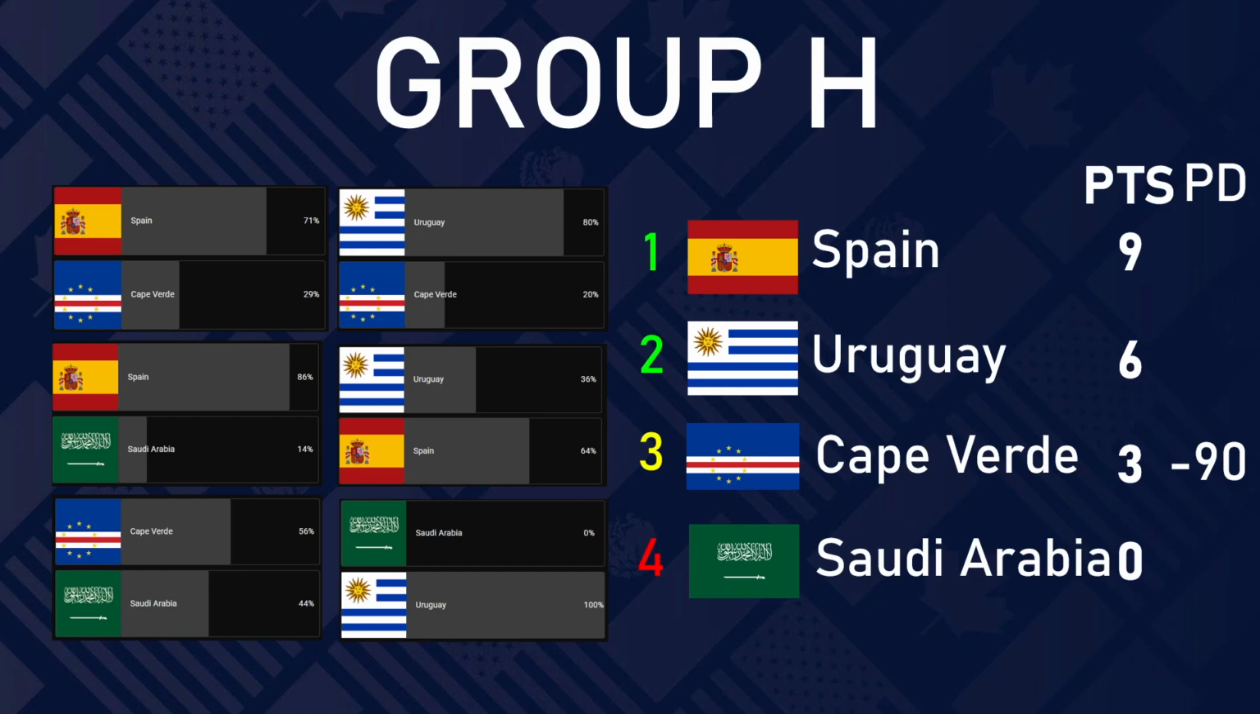In Group H, we have Spain topping the group with Uruguay in second, Cape Verde third, and Saudi Arabia last. And Cape Verde clutched it at the last. Saudi Arabia were beating them in the poll, but they clutched it in the last second.